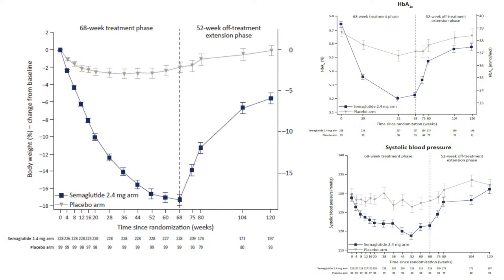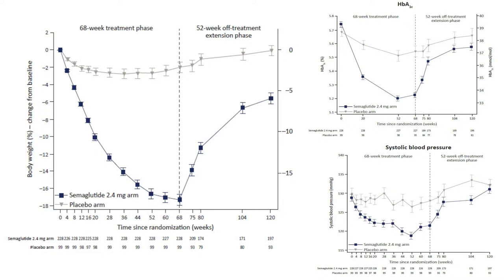So this is important because we really don't know. I mean, is it going to be something we use for a couple of years and then the patients are able to maintain that weight loss, or they're going to regain it back and then we're going to look 5 years later and feel like we spent all this money and we're still where we started. So this is very important. And the same story is showing up with A1C rebounding also.